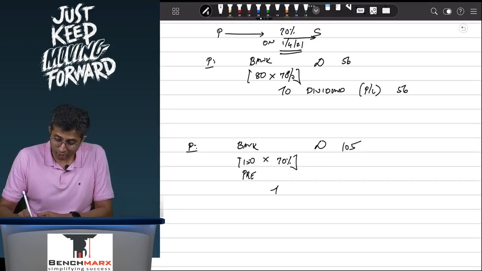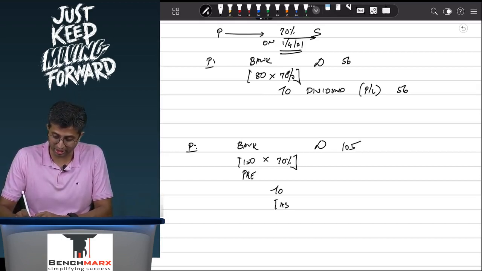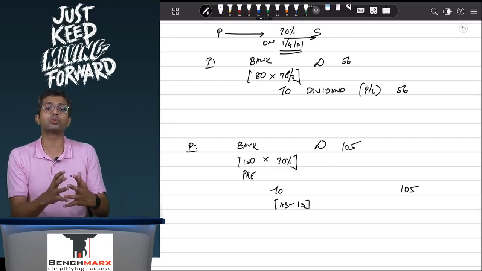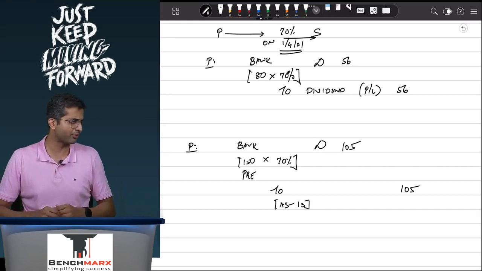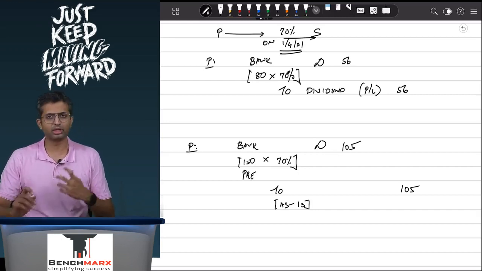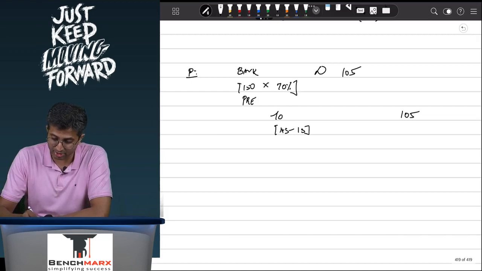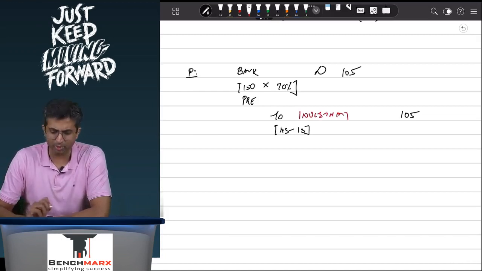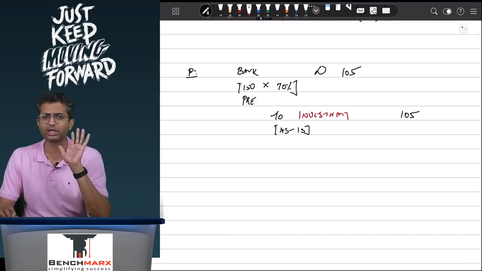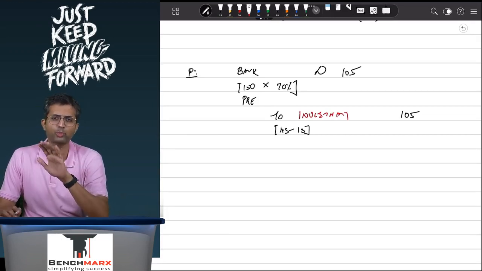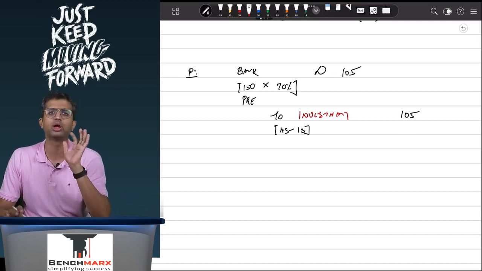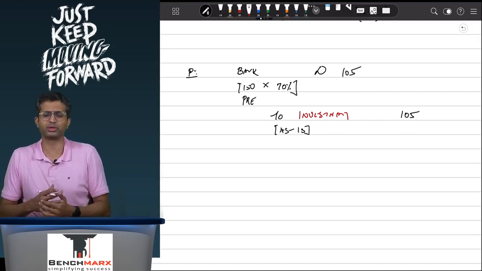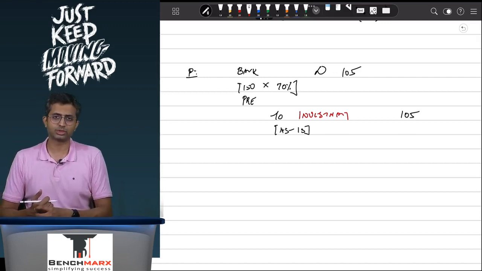You guys tell me, as per AS 13, accounting standard 13, where will you credit the 105? This is a dividend which is paid out of pre-acquisition profits, so this is paid out of the profits which are earned prior to the date of acquisition. Excellent. This will be credited to investment. And if it is credited to investment, there is no problem. Your workings would remain correct. There will be no problem, no error in your working. Everything will fall in place because it should have been reduced from investment. It is reduced from investment.